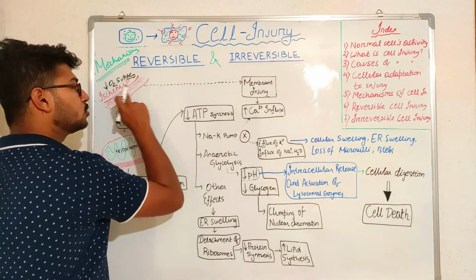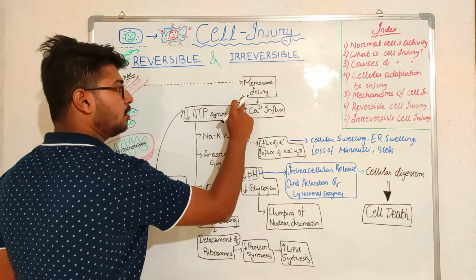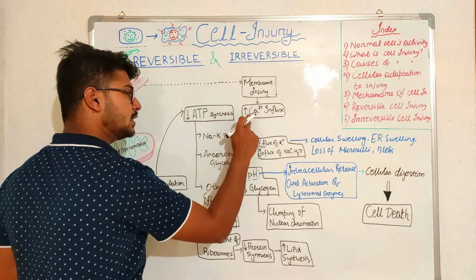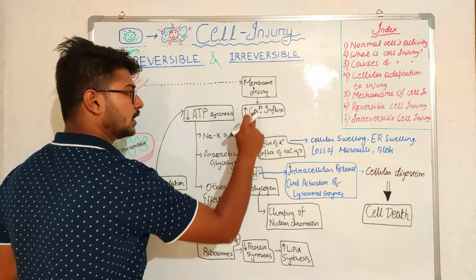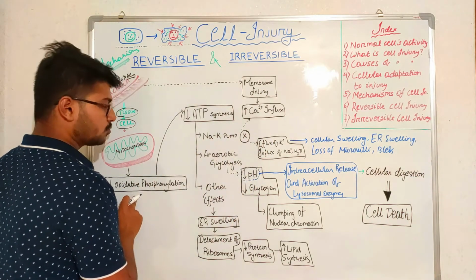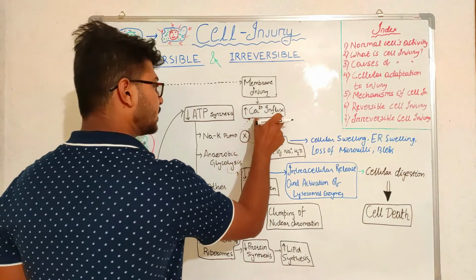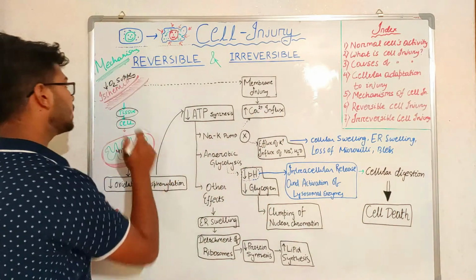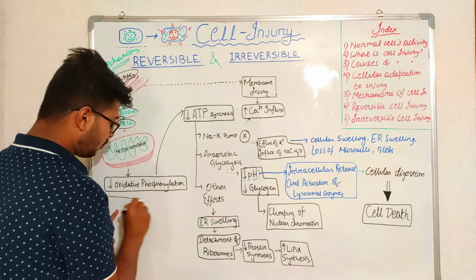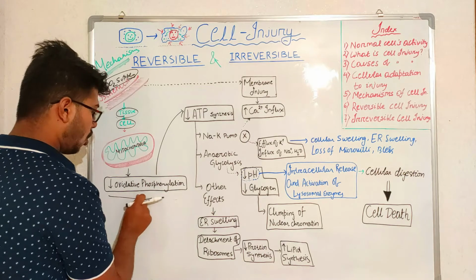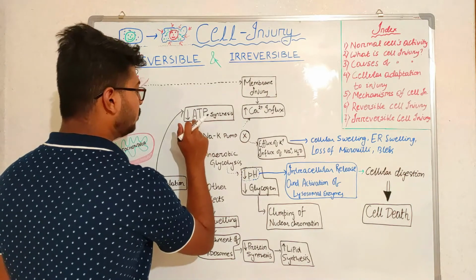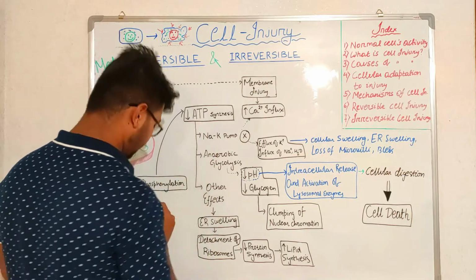The ischemia also affects the membrane, which will cause membrane injury. Due to this membrane injury, there will be an increase in calcium ion influx. The calcium ion is a strong inhibitor of oxidative phosphorylation. As there will be an increase in calcium ion and less oxygen supply, there will be less oxidative phosphorylation occurring, which will cause a decrease in ATP synthesis.